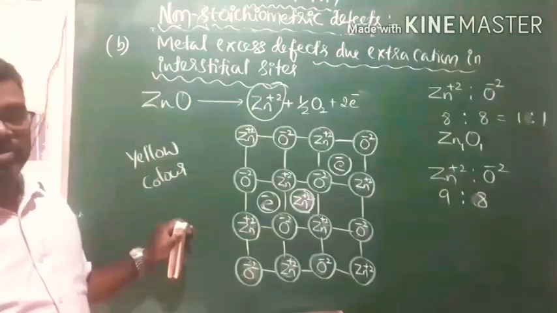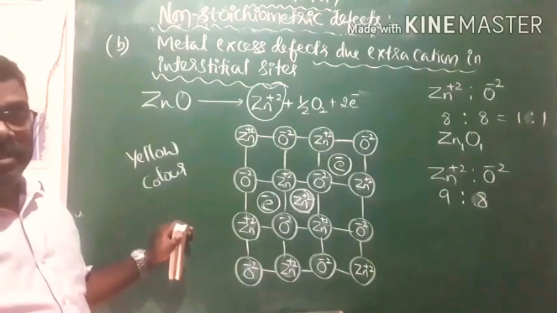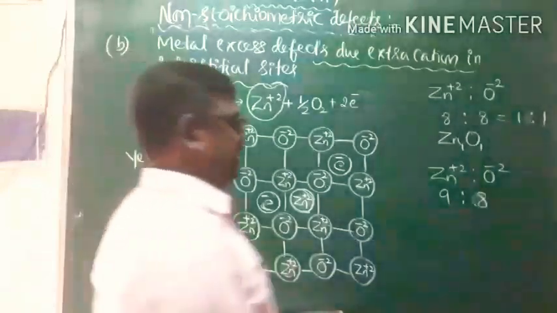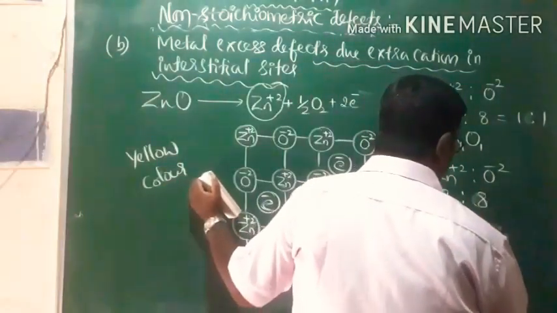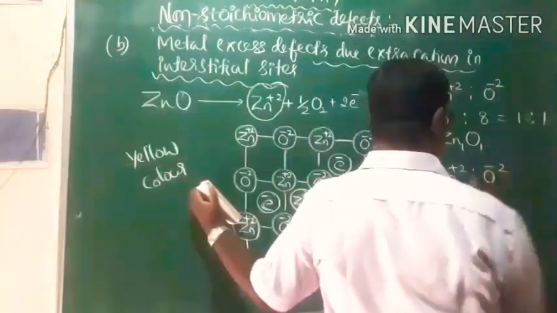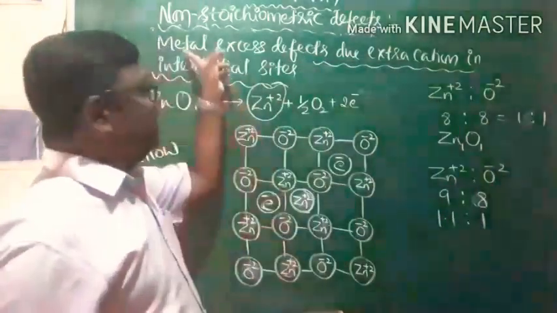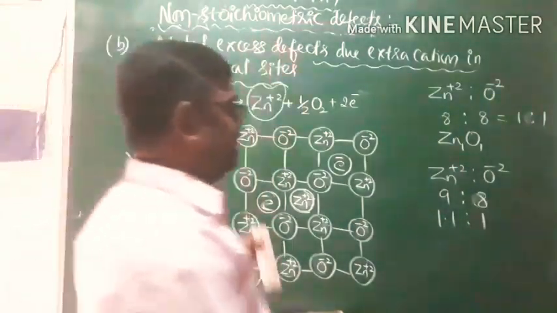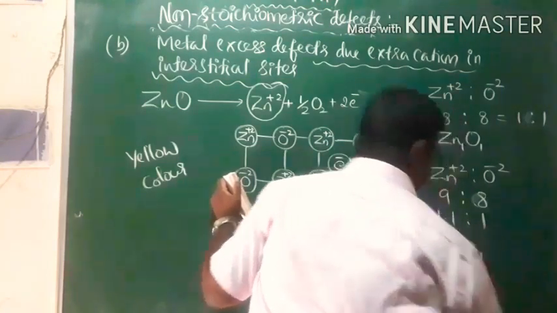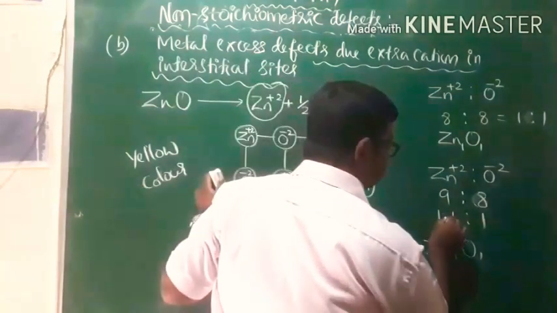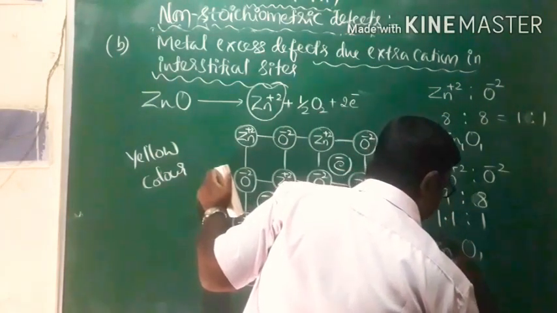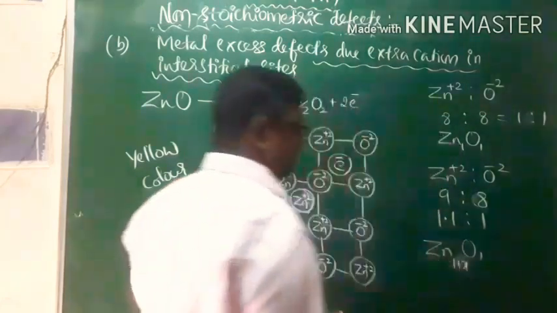Now the stoichiometric ratio has changed, of course. 8:8 becomes 9:8, or approximately, I am writing, 1:1 earlier. The number of metal ions increases, that is a metal excess defect. The formula of zinc oxide will be Zn1 O1. Now some extra metal ions are added, so it becomes Zn1 plus X.